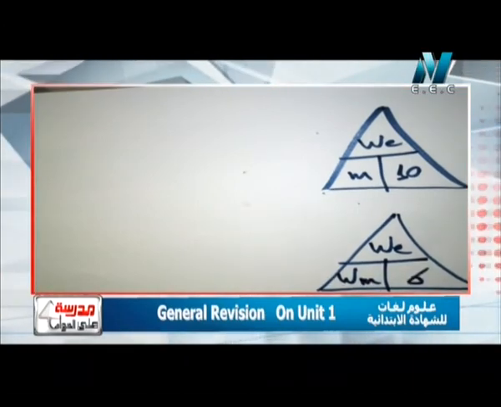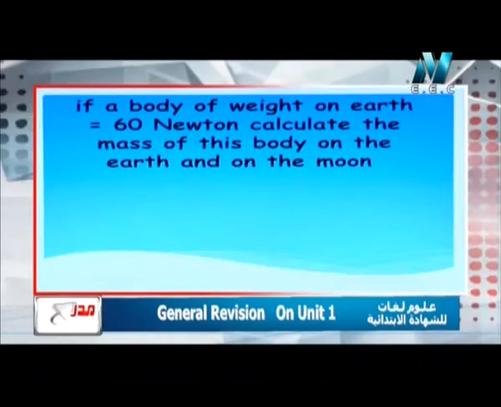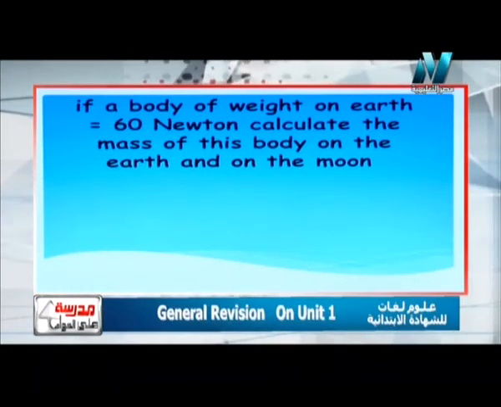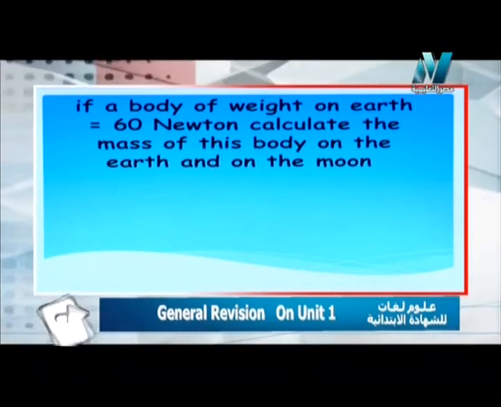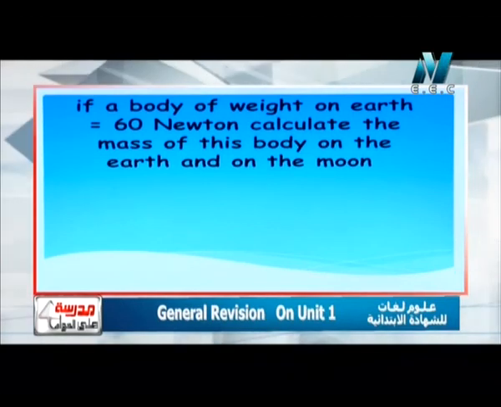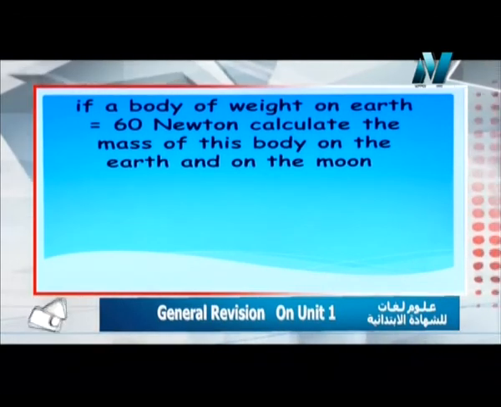The first problem says that if a body of weight on Earth equals 60 Newton, calculate the mass of this body on the Earth and on the moon. In this problem, I have a trick. It's a very important trick that can fool you, and most students fall for it. Again, concentrate. I have a trick here in this problem. The question says that if a body of weight on the Earth equals 60 Newton, calculate its mass on both Earth and on the moon.